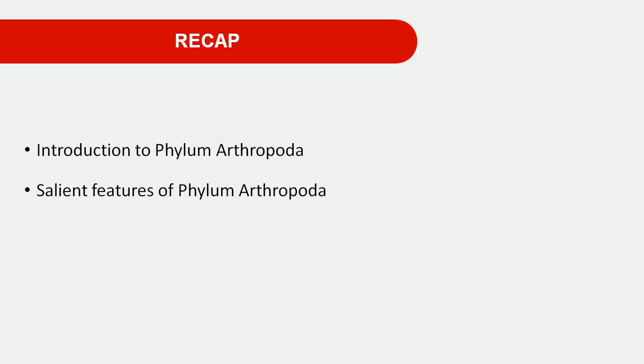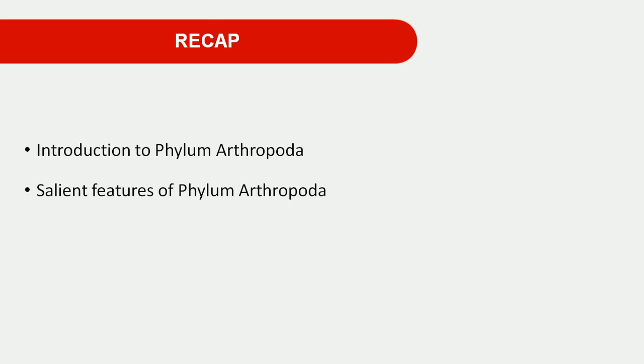Okay. First we take a quick review of the last lecture, and then we'll go to today's session. In the last lecture we discussed the introduction to Phylum Arthropoda. You know that Phylum Arthropoda is the largest phylum in the animal kingdom. There is voracious diversity found in arthropod animals. We also discussed different salient features of Phylum Arthropoda. They are bilaterally symmetrical, with a dorsal-ventral pattern, and their sexes are separate. These are the features we learned in the last lecture.